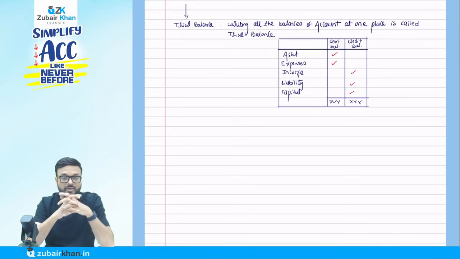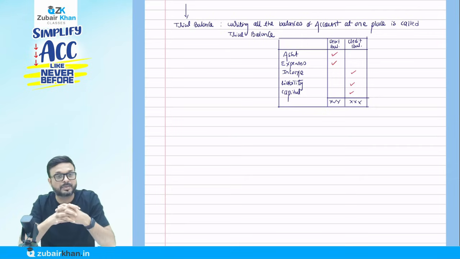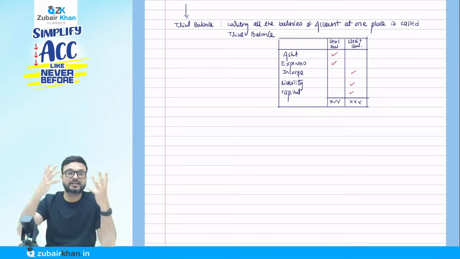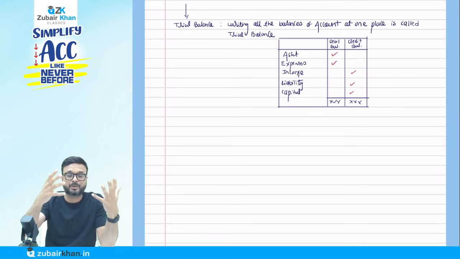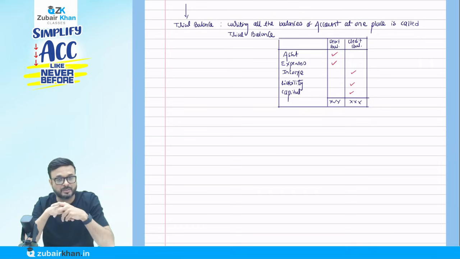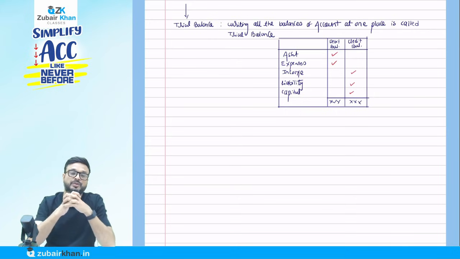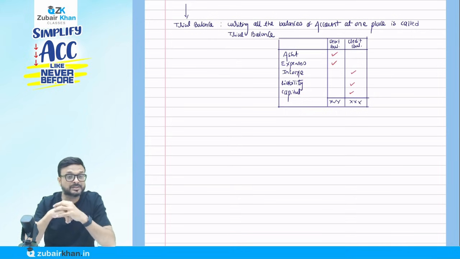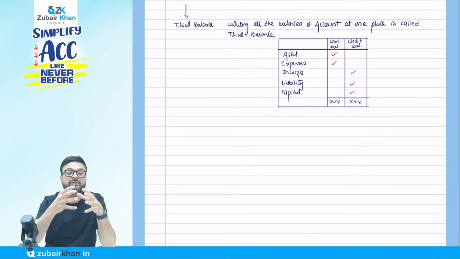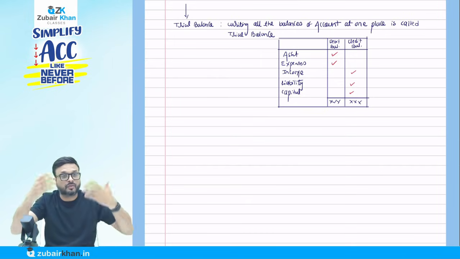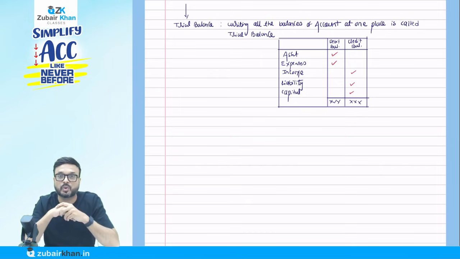What is the purpose? The owner, Mr. Azim Premji, said: I want to see the profit of the company, or I want to see the financial position and performance of the company. How much is the asset and liability, and how much is the profit that year. This trial balance does not give me the profit. Correct? It does not give me the profit figure, so it does not fulfill the purpose of the owner of the company.